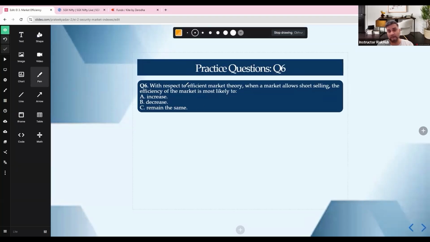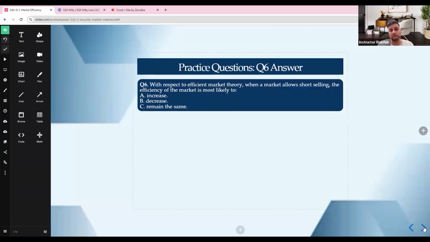Then we go to question number 6. With respect to efficient market theory, when a market allows short selling, the efficiency of the market most likely does what? It increases efficiency, right? Why does it increase efficiency? Because short selling helps correct overpricing. Without short selling, people can buy undervalued assets but cannot easily profit from overvalued assets. Only half the market corrects. Very important core takeaway: short selling is a price correction mechanism that helps eliminate bubbles faster. Very important. Okay.